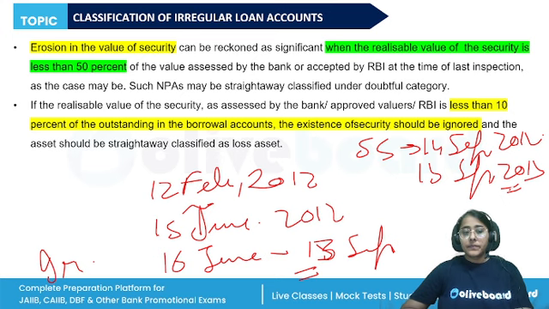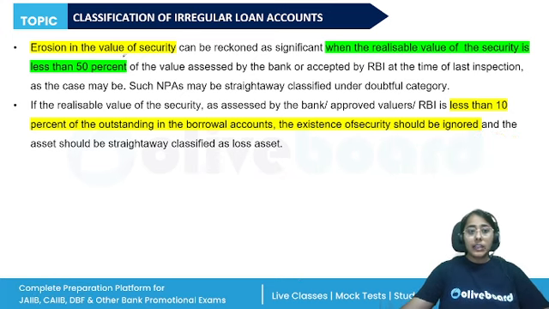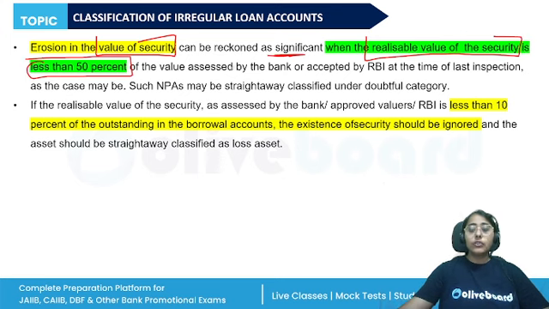Now, what is the meaning of erosion of security? Erosion in the value of security can be reckoned as significant when the realizable value of the security is less than 50% of the value assessed by the bank. The value of the security which was assessed by the bank by the insights of the valuer has now gone down beyond 50%. So such NPAs may be straight away classified under the doubtful category.